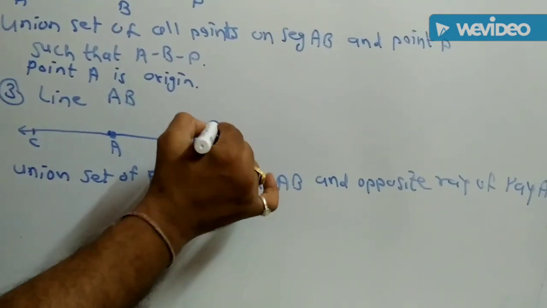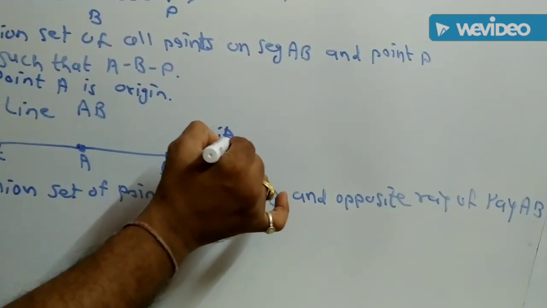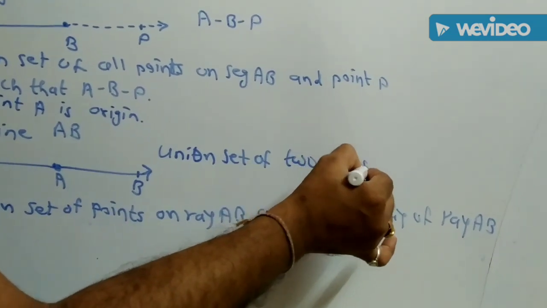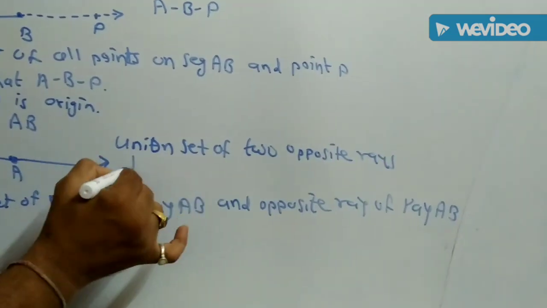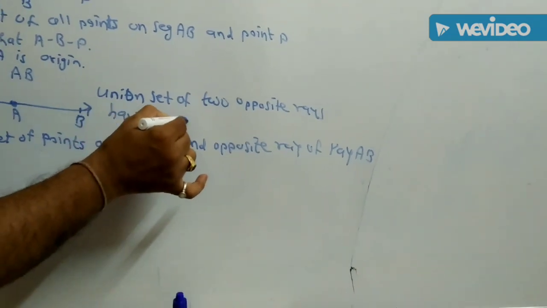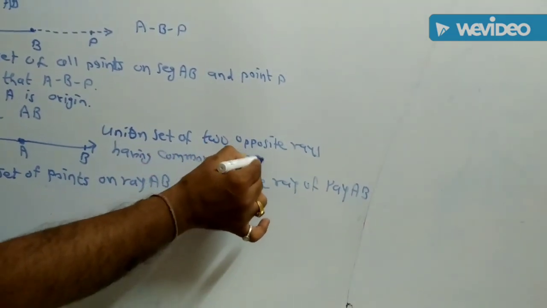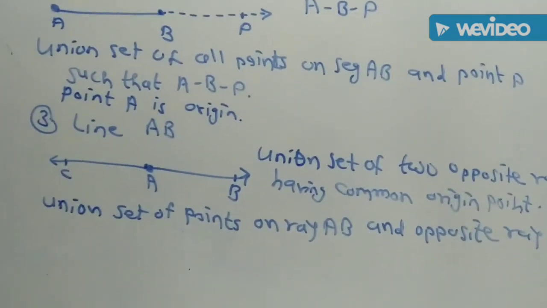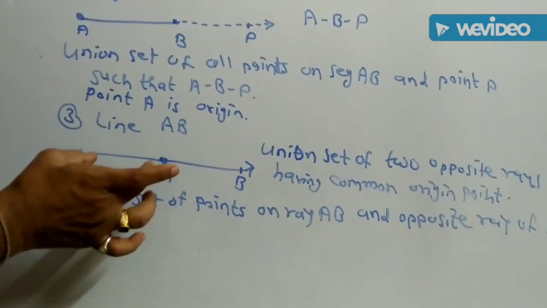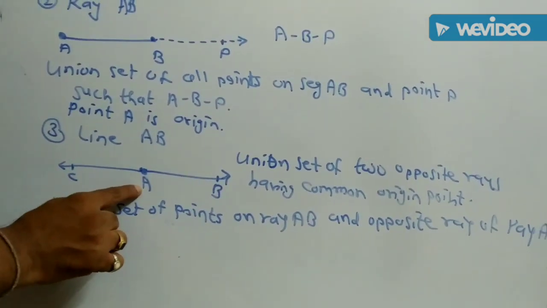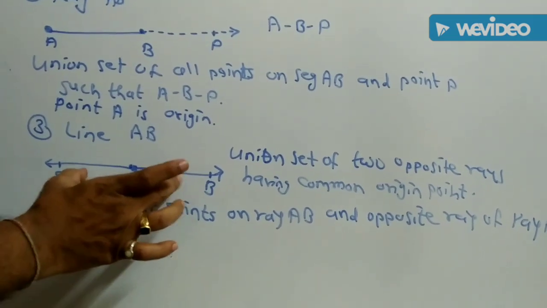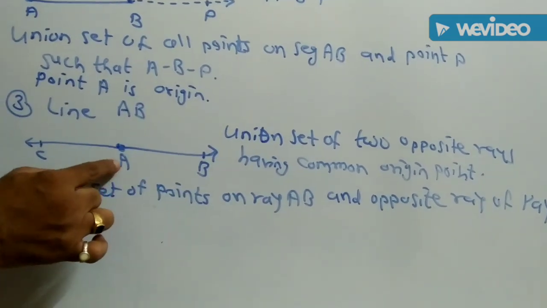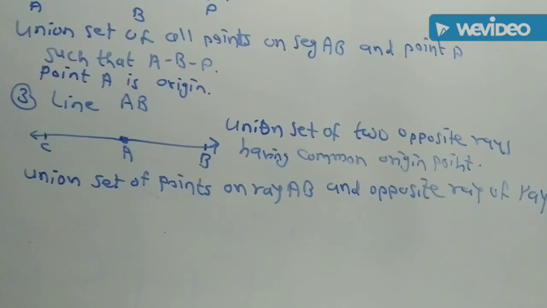We can simply write: the union set of two opposite rays having a common origin point is also called the line. Ray AB and ray AC are opposite rays because their origin point is common but directions are different, and the union set of these two opposite rays is called a line.